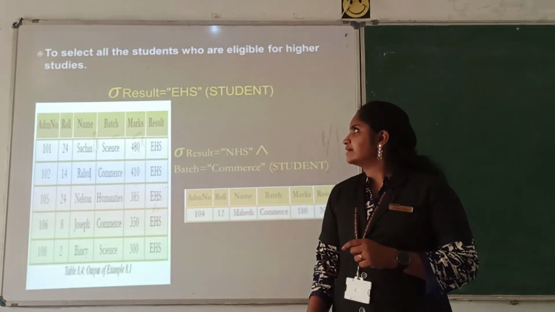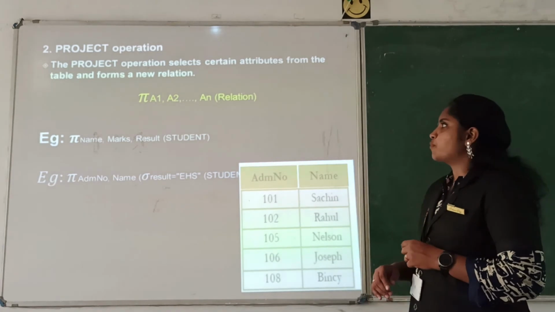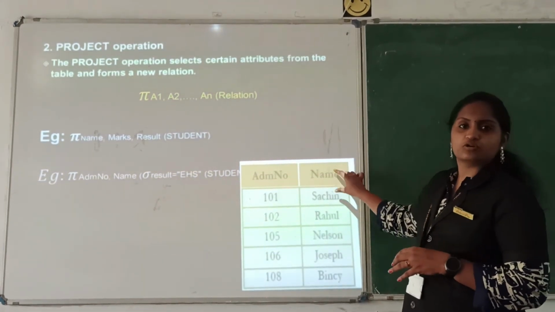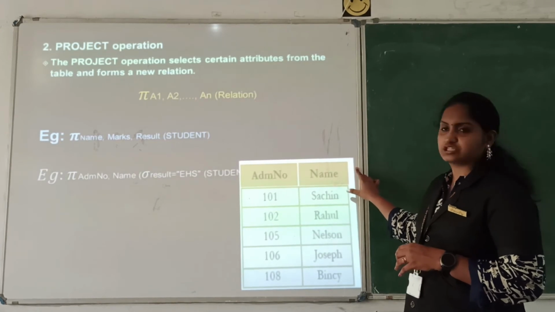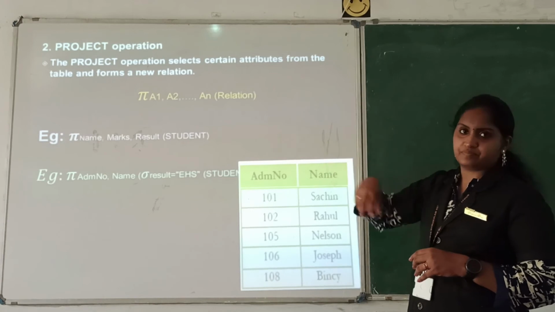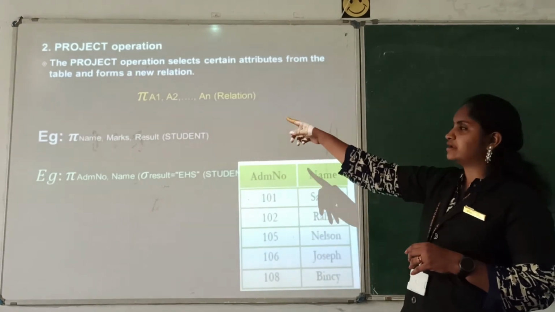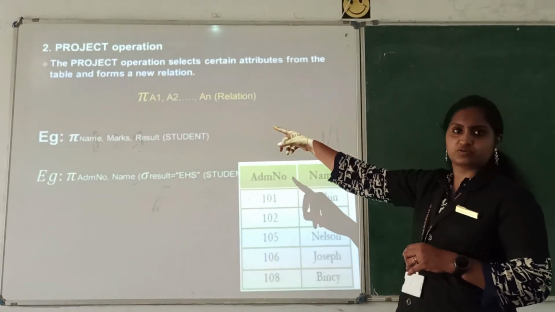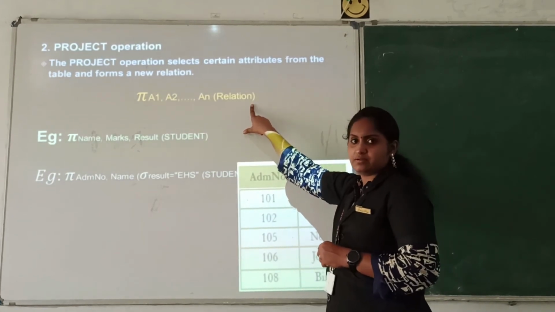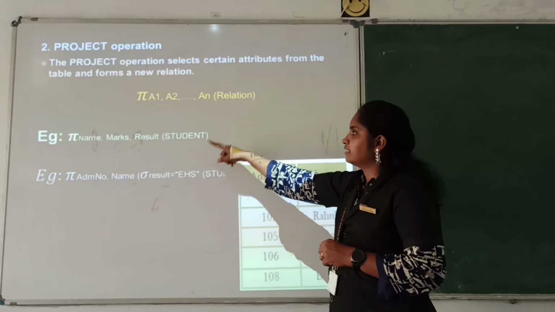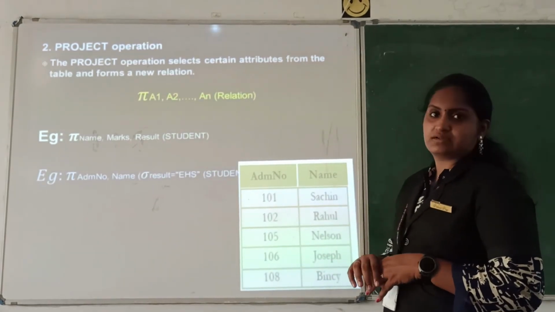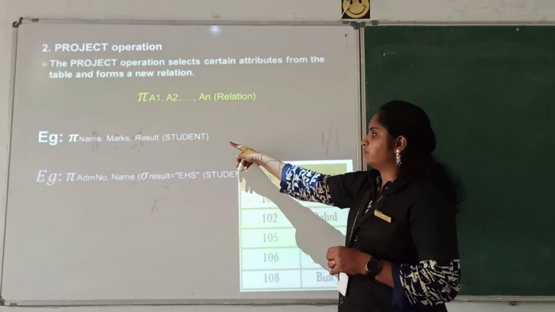Clear? The next operator is project. That means we can select two or three attributes, or columns, that is known as attributes. Here we are using the symbol pi, and you can use any number of attributes with that table. Example: project name, marks and result from the student table.